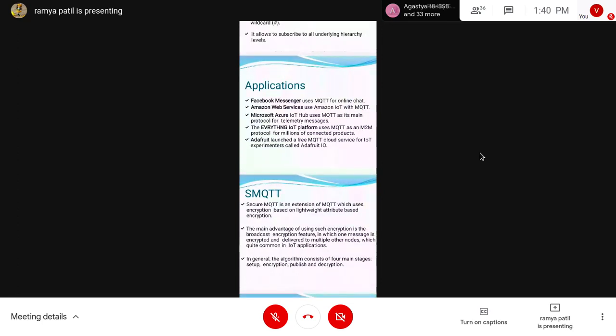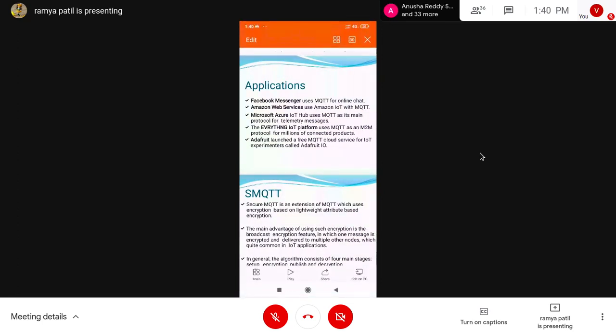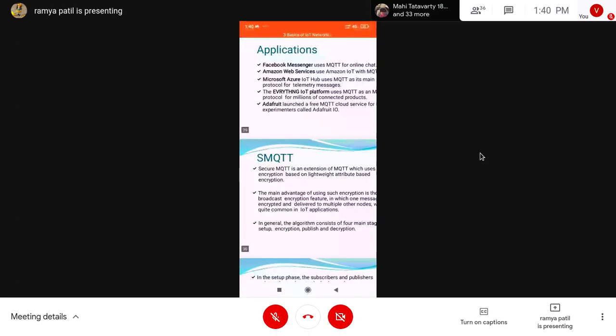Next we have Adafruit. Adafruit launched a free MQTT cloud service for IoT experiments called Adafruit IO. So these are the current applications where the MQTT protocol is being used.